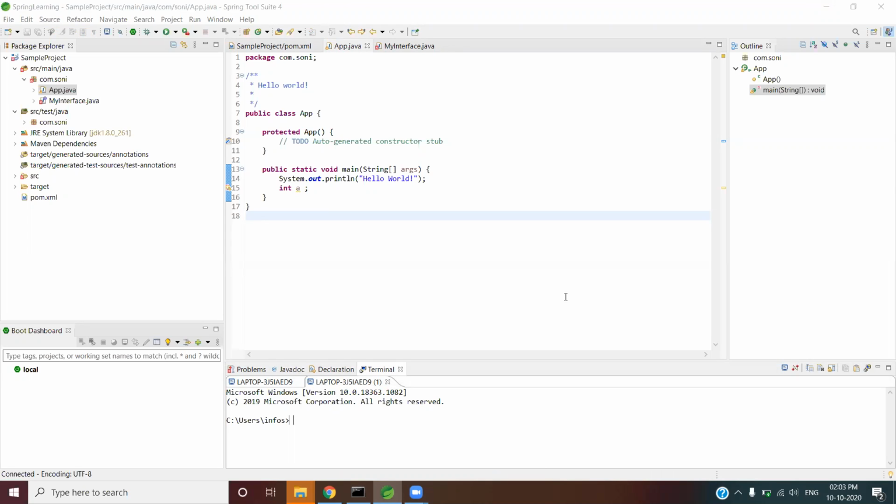So this biggest or lowest is in the case of the accessibility of their members. Public is the highest because it can be accessed throughout your project. Then protected, we can access the protected member outside our package from its subclass. Then we have the default. We can access the default member inside the same package in any class, but we cannot access this default member outside your package. And lastly we have the private member, which can be accessed inside the class only.